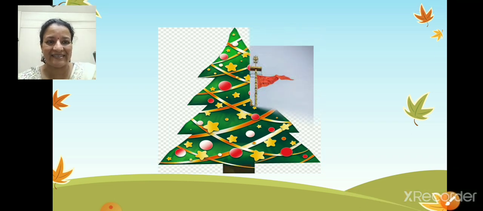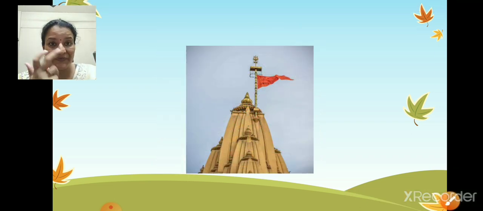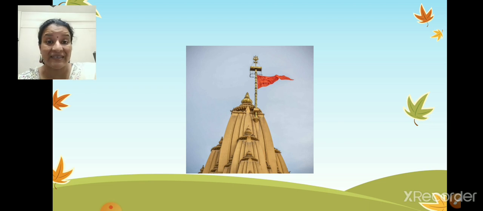Now next. Oh, what do we have here? Temple. You must have gone to the temple with Dada Dadi, isn't it? Have you noticed? There is a flag on the temple top. It is triangle in shape. Now next time when you go, you notice that, okay? You observe whether you can see the flag which is triangle. Okay. Now this has religious significance, children. Yes. Okay.